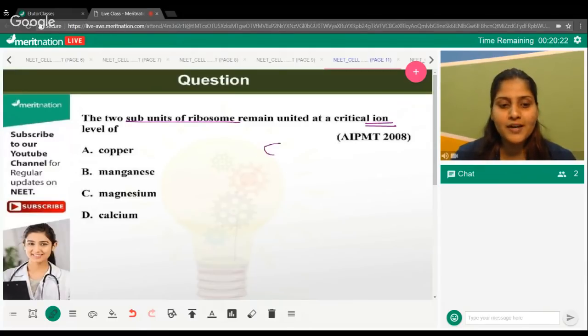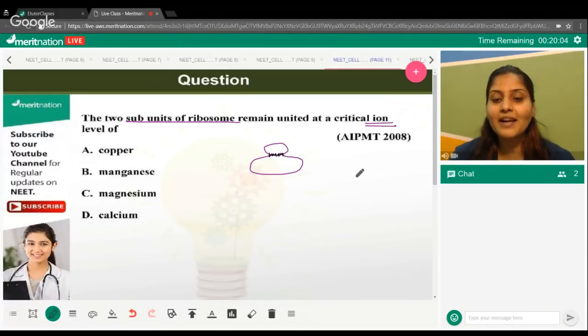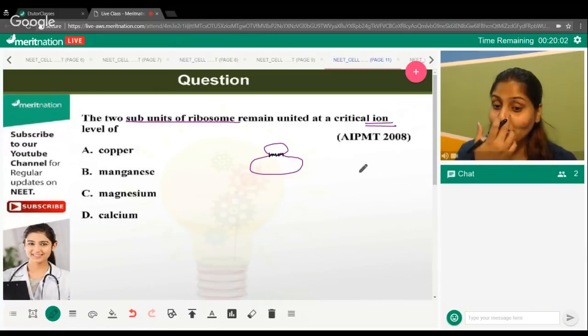If two subunits of ribosomes have to come together, which ion necessarily has to be present? The previous question was related to the assembly of microtubules. I told you that there are certain divalent ions that you need, without which they will not assemble.